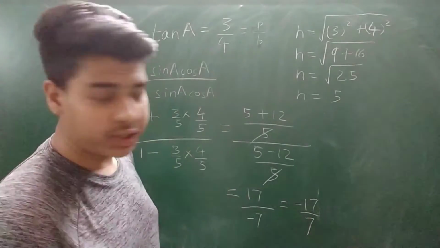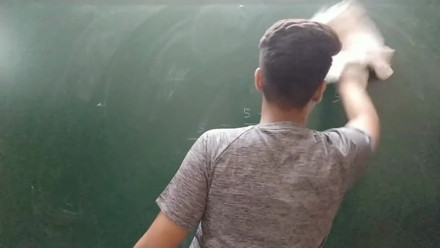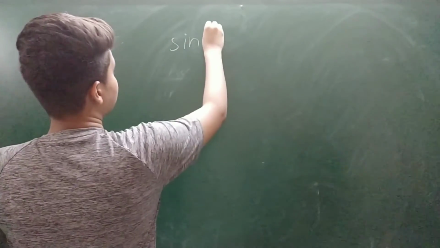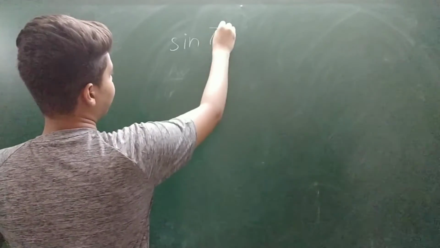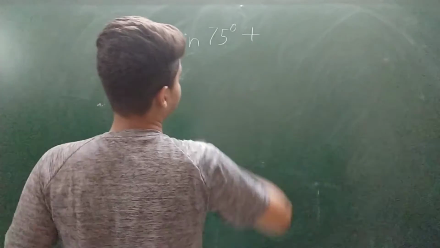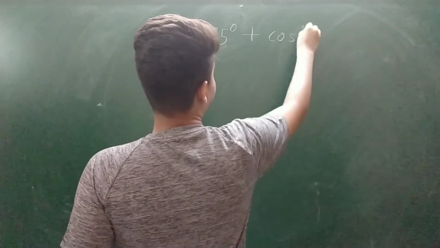So hopefully you have noted it down. Moving to our next question. Our next question is that we are given sine 75 degree plus cos 85 degree.